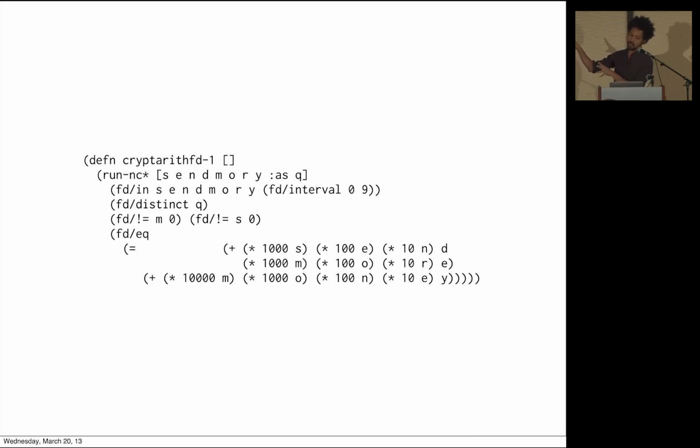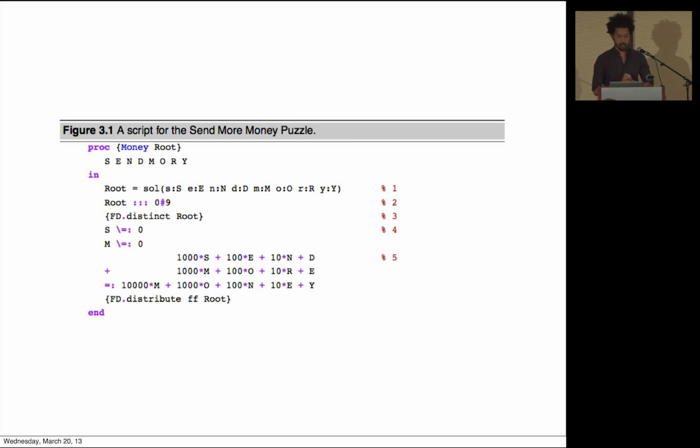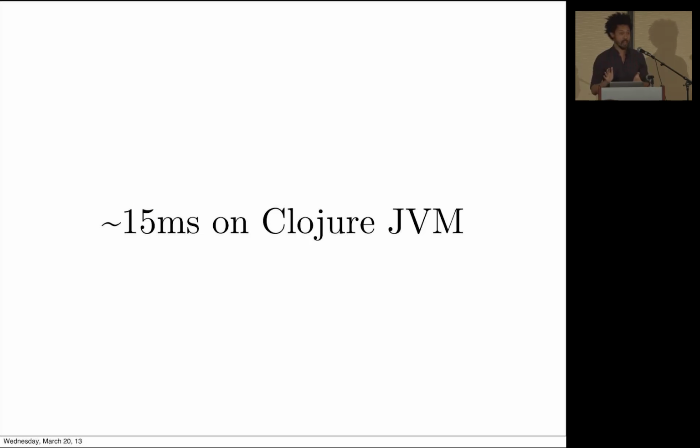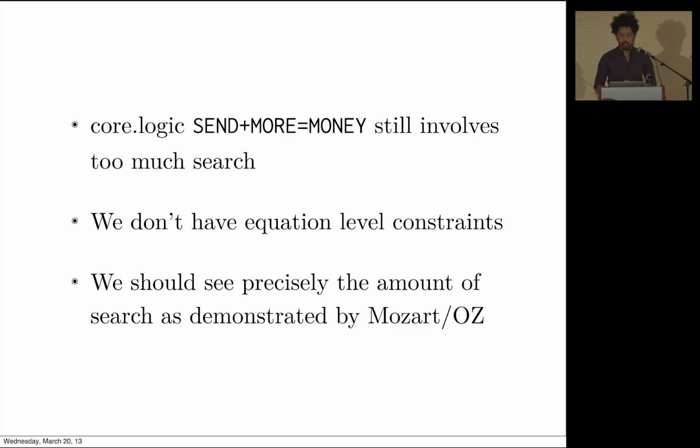So the other thing I changed was I wanted the syntax to look like Mozart does. I didn't like to do all this manual stuff. So you can actually write this way. Ryan Senior sort of showed a simplified thing. Equations can be written in a very natural way. There's this thing called FDEQ. It's a macro that walks all your arithmetic expressions, adds the intermediate variables, and then we do domain inference. So you don't have to talk about intermediate values at all. So you can write inequalities and equations, and it just works, which is, I think, pretty cool. And it's competitive in terms of expressivity with the Mozart OS. And it's very fast, 15 milliseconds.